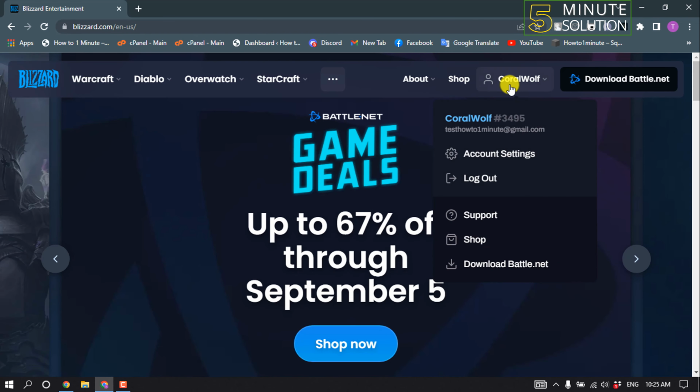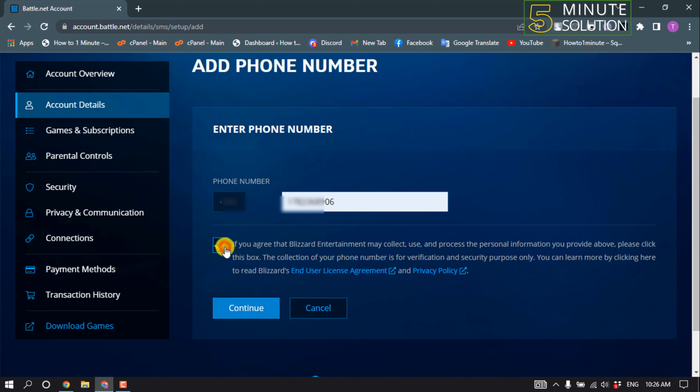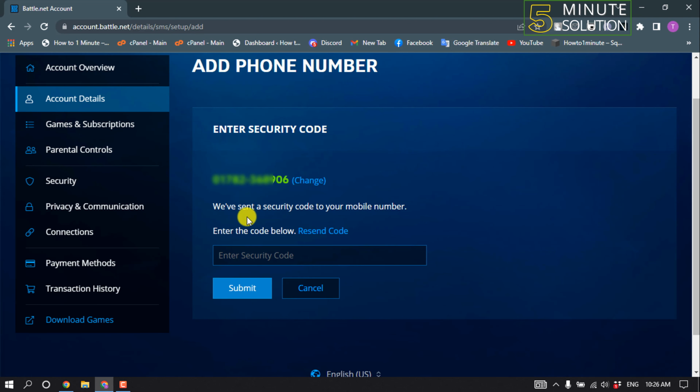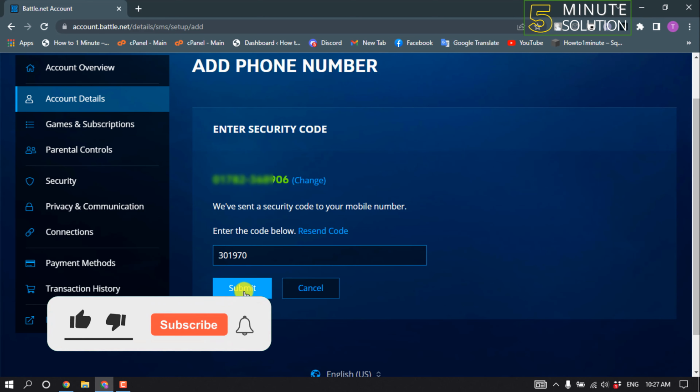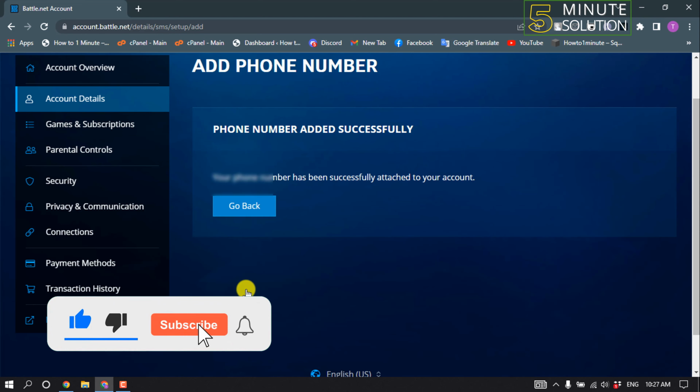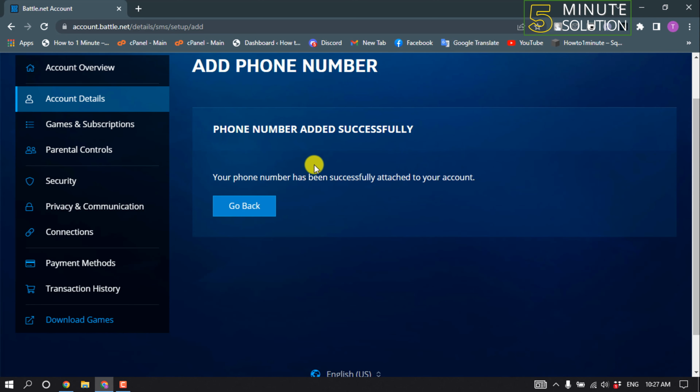and enter here your phone number and check this option and click on continue, and enter here the verification code which you will get on your phone number and click on submit. And as you can see, I've successfully added my phone number to my Blizzard account.